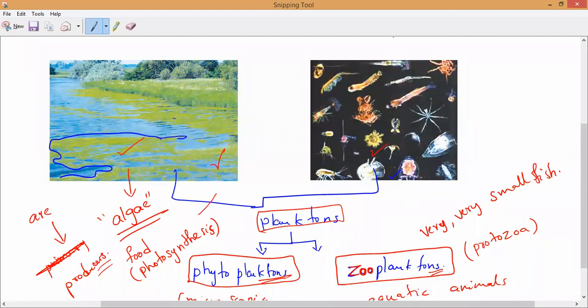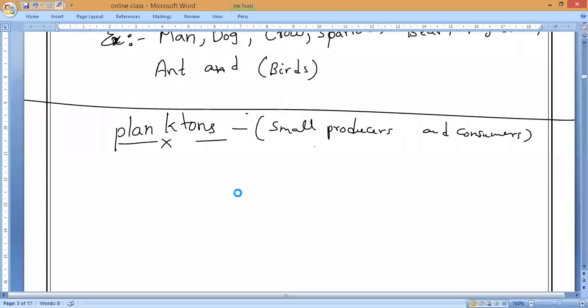So now, if you understand this, then we are going to study the next concept. The last type of organisms: producers over and consumers over. Next, who is the last one? That is called what, guys? It is called decomposers. Understand? So decomposers. This is the most important one in everybody's life.